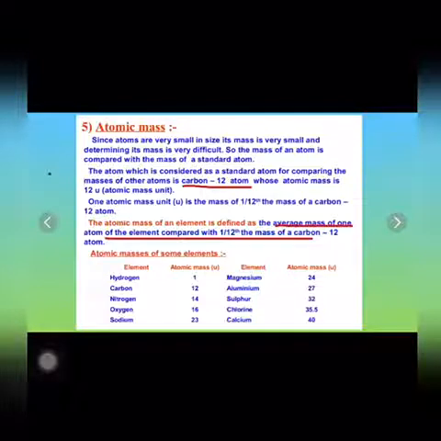So here in this table, some of the atomic masses of some elements are given for reference. Here you can see the atomic mass for hydrogen is 1, for carbon it is 12, for oxygen it is 16, etc.